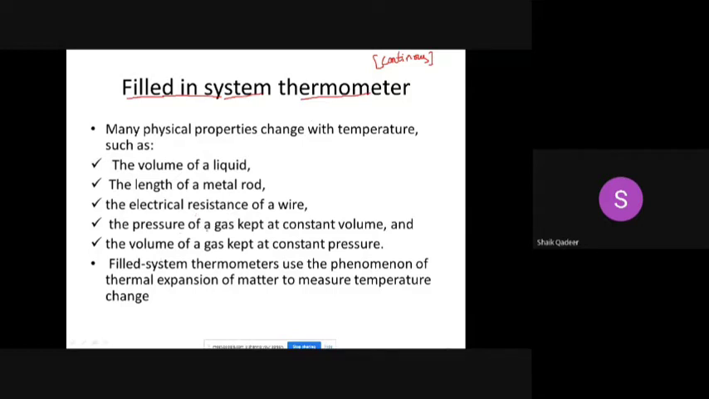The pressure of a gas can be kept constant if we keep the volume constant. Then we can extract the relation between temperature and what? Pressure. Yes, according to the ideal gas law, right? Similarly, the volume of a gas can be kept constant, and then we get a relation between temperature and pressure, or temperature and volume, as per this equation of the ideal gas law.